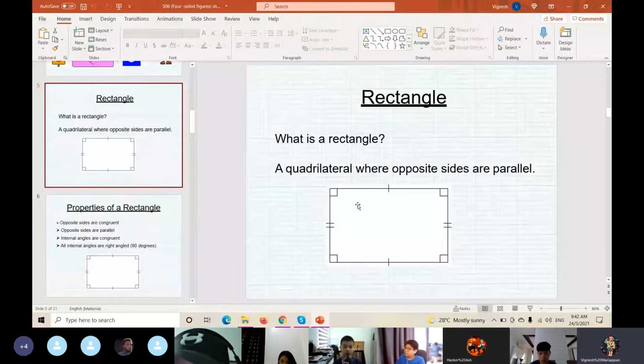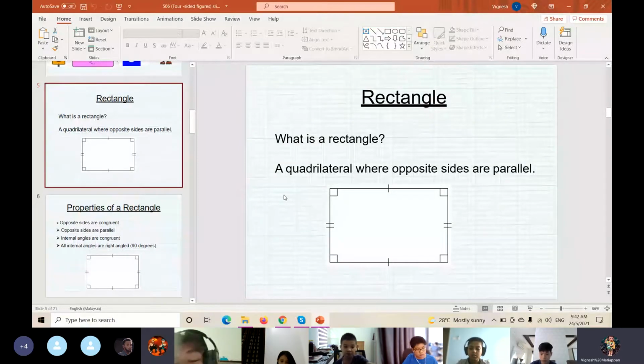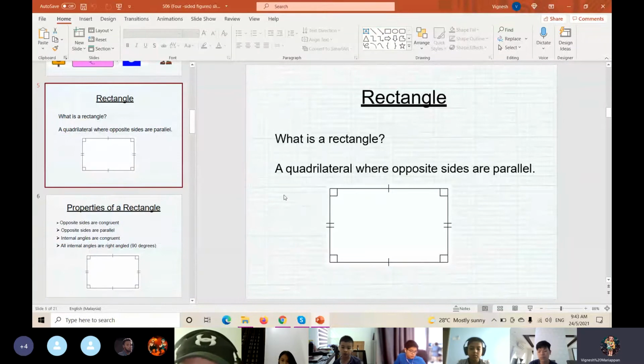Is the rectangle a quadrilateral? Yes, teacher, quadrilateral. Yes, because teacher said a quadrilateral should have four sides. And then what do we learn in a rectangle? What are the properties of a rectangle?